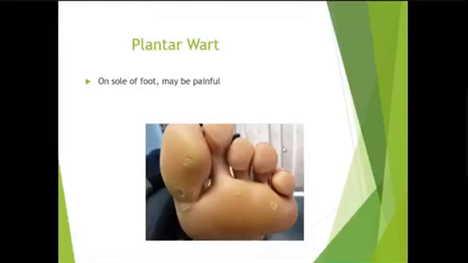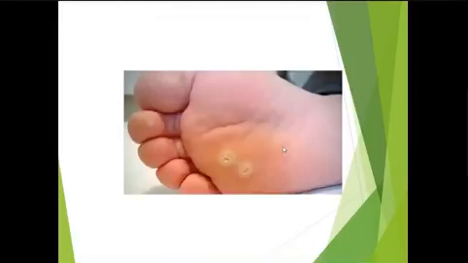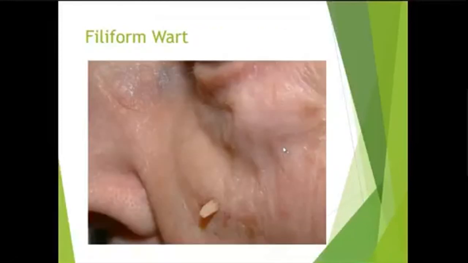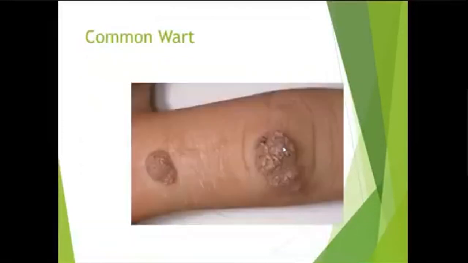These are plantar warts. Plantar warts are quite common. Plane warts are a type of warts seen on the face. They are small. They are not verrucous. They are small brownish papules with a flat surface. So the other name is flat warts or verruca plana. This is a filiform wart, another type of wart named because of its shape. You can see the common wart, brownish papules with a rough surface.